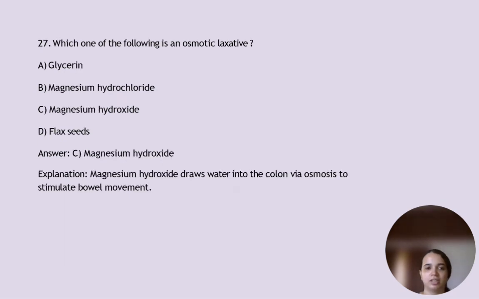Next, which one of the following is an osmotic laxative? It is option C, magnesium hydroxide. It's an osmotic laxative, where magnesium hydroxide draws water into the colon via osmosis to stimulate bowel movement.